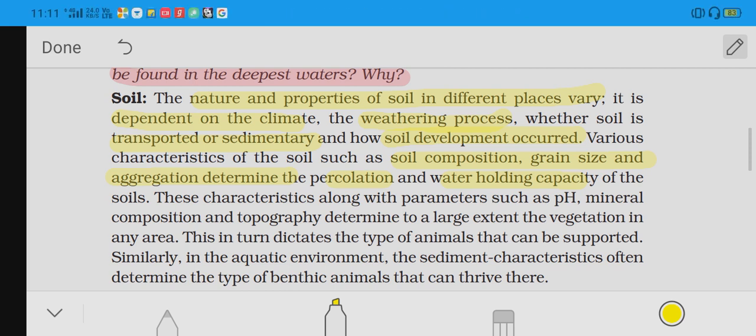These characteristics, along with parameters such as pH, mineral composition and topography, determine to a large extent the vegetation in any area. If a particular area is rich in soil, farmers can farm in that area, some plants grow only in that area, and some animals can feed on those plants. So a particular animal lives in that particular area only.